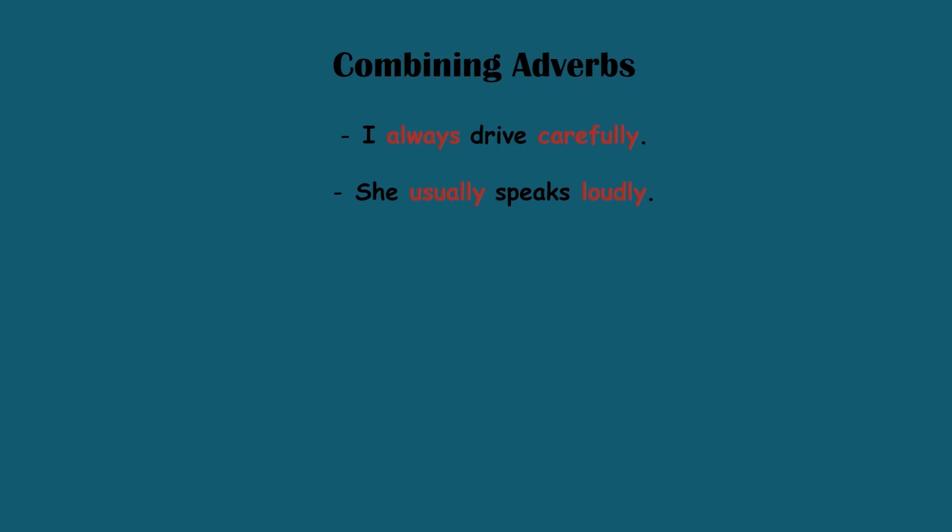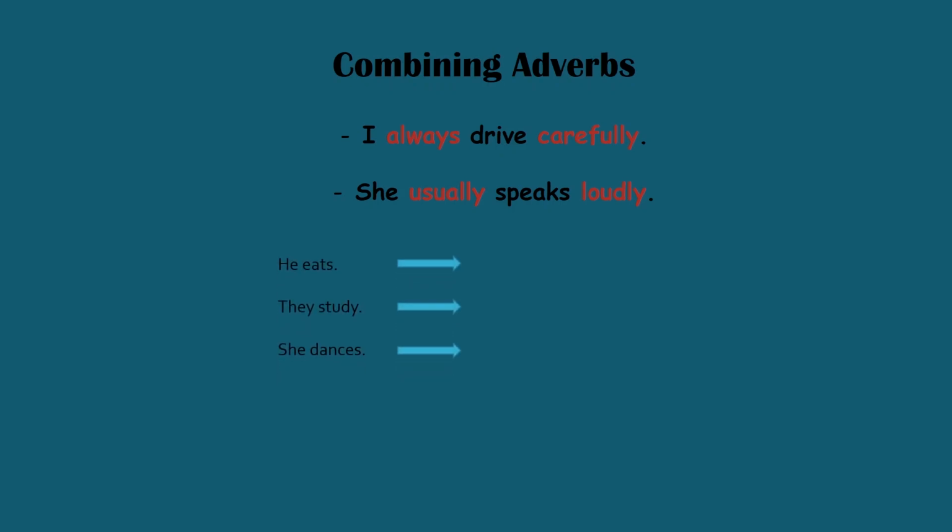The first one is an adverb of frequency, and the second one is an adverb of manner. Next example is she usually speaks loudly. Be careful, we use adverbs of frequency before the main verb and adverbs of manner after the main verb.